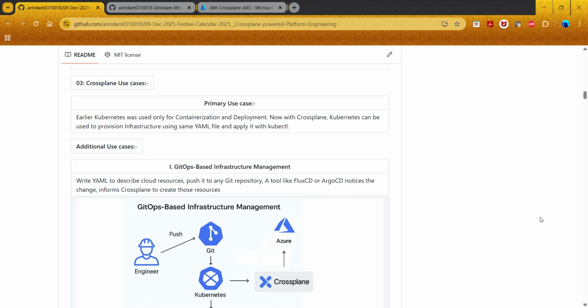A few additional use cases are GitOps-based infrastructure management. It's basically drift management: if a drift has been observed using a tool like FluxCD or Argo CD, Crossplane creates those resources. So it's just like GitOps-based infrastructure management.